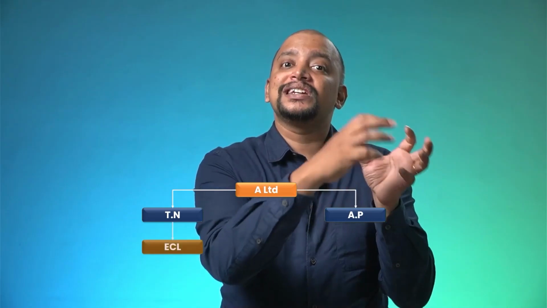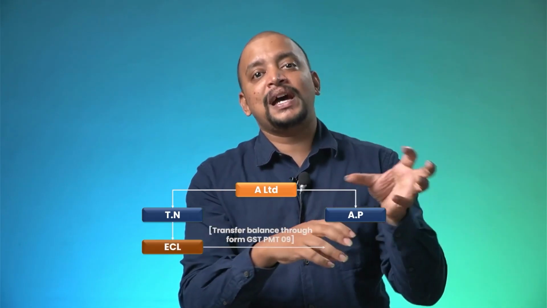So, for example, A Limited is having two entities, one in Tamil Nadu and another in Andhra Pradesh. These two are distinct persons of A Limited. Now, in the Tamil Nadu electronic cash ledger there is some balance.